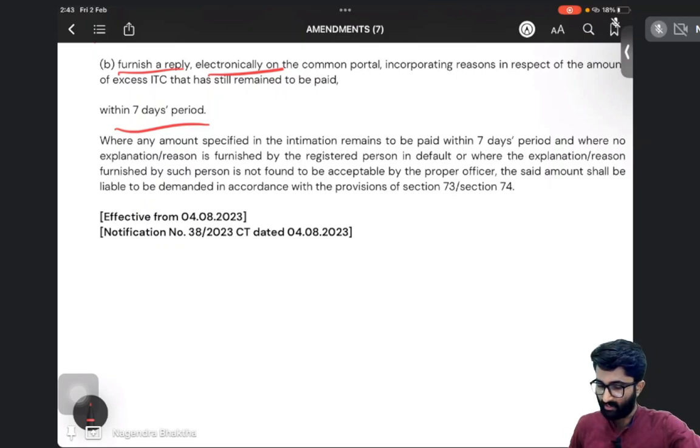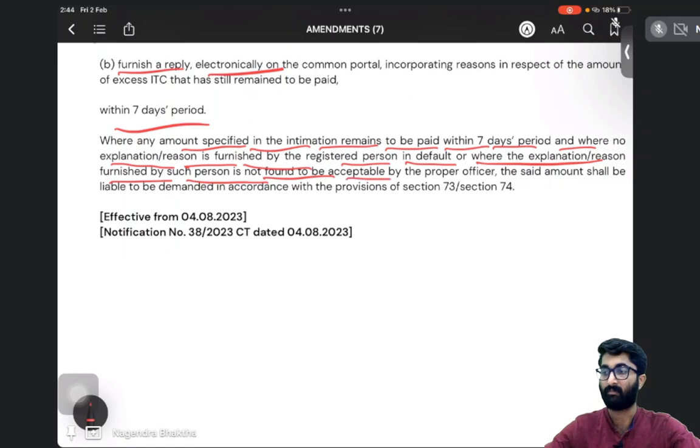Then, where any amount specified in the intimation remains to be paid within the 7 days period, and where no explanation or reason is furnished by the registered person in default, or where the explanation furnished by the person is not found to be acceptable by the proper officer, the said amount shall be liable to be demanded. So he will demand it from you.